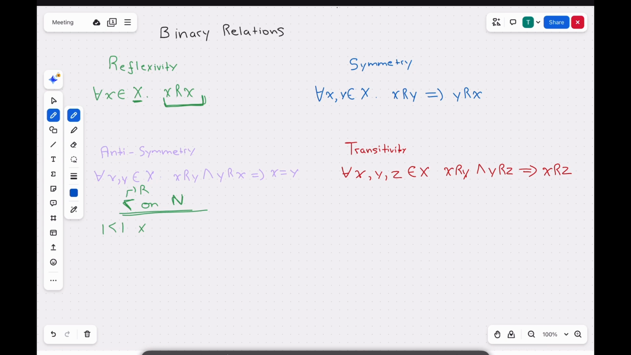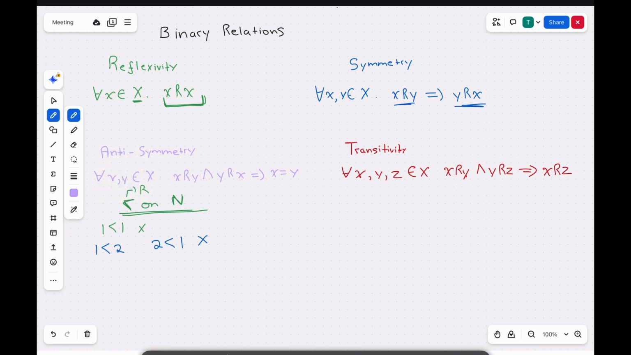Now, let's try for symmetry. We know that it's x R y implies y R x. So if 1 is less than or equal to 2, this is true, then 2 should also be less than or equal to 1. However, this is not true. So we've found a counterexample. So again, this relation is not symmetric.